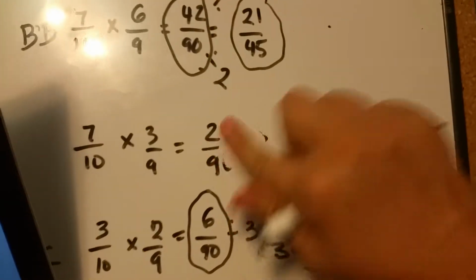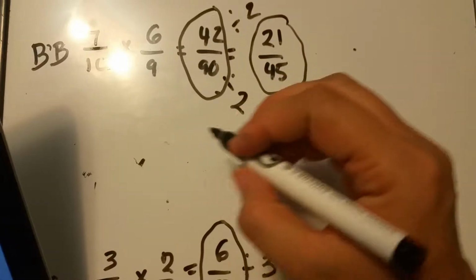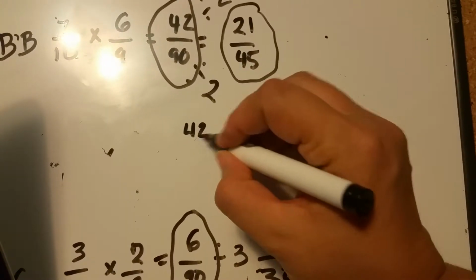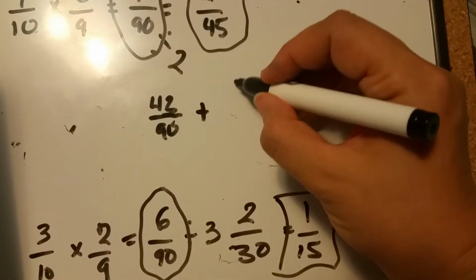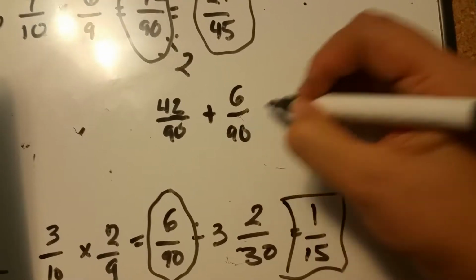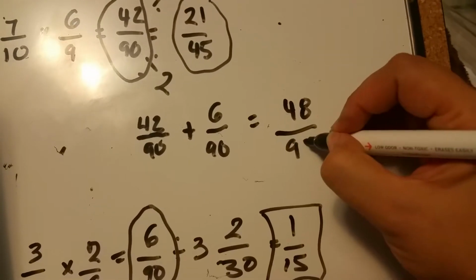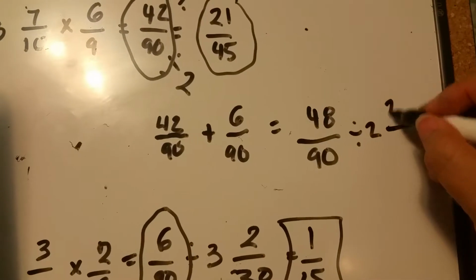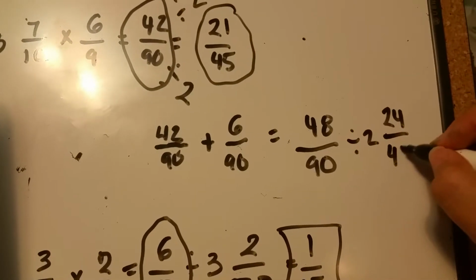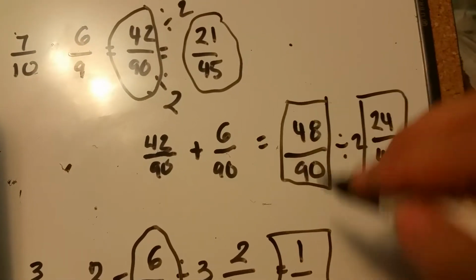Okay, 42 over 90 plus the 6 over 90 equals 48 over 90. And if I were to divide that by 2 to break it down, we've got 24 over 45. Both of these answers are correct, though. Just how far do you want to reduce it?